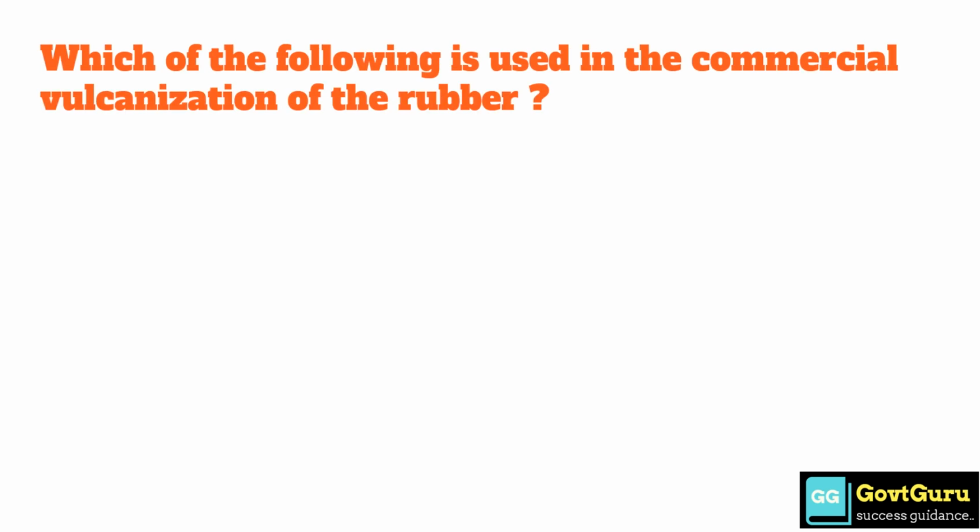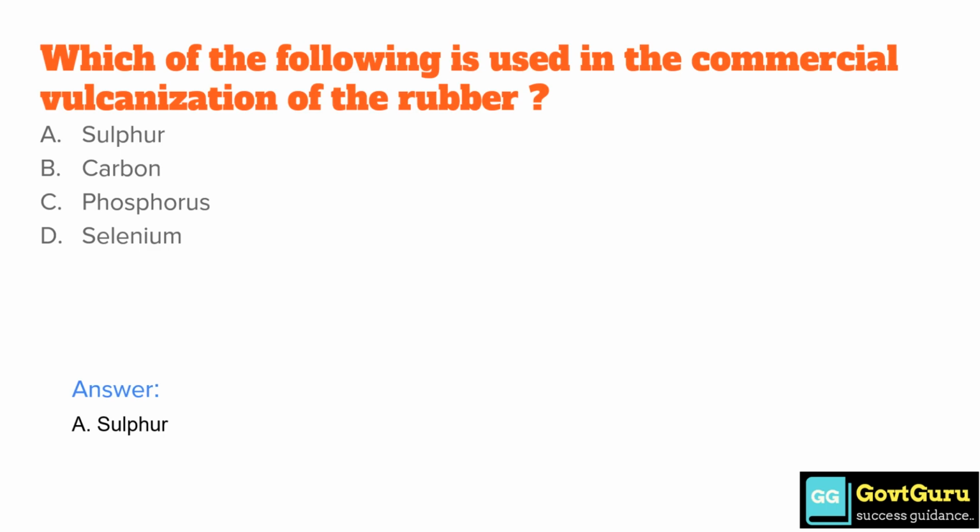Which of the following is used in the commercial vulcanization of the rubber? Option A, sulfur. Option B, carbon. Option C, phosphorus. And option D, selenium. The correct answer is option A, sulfur.